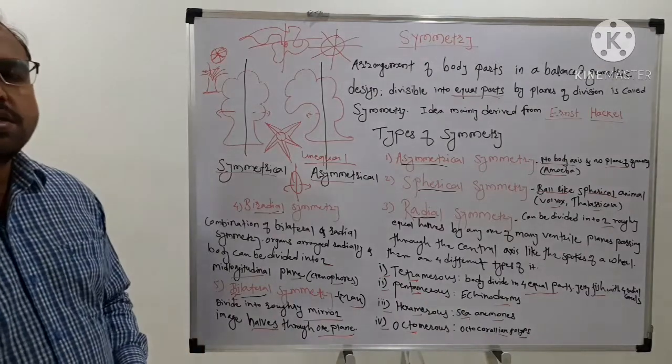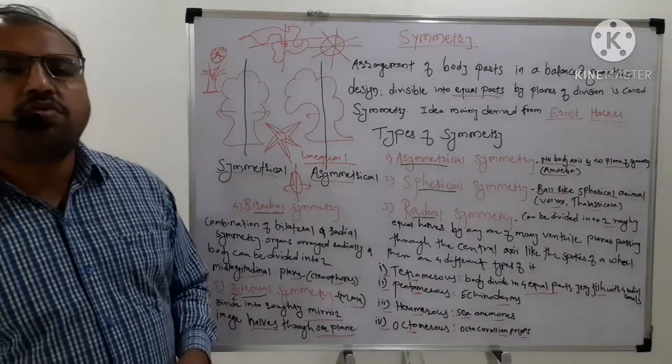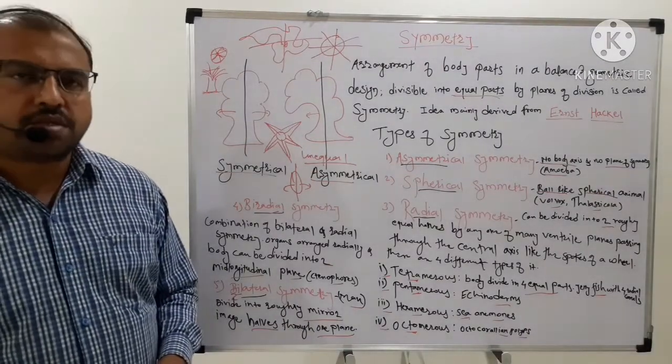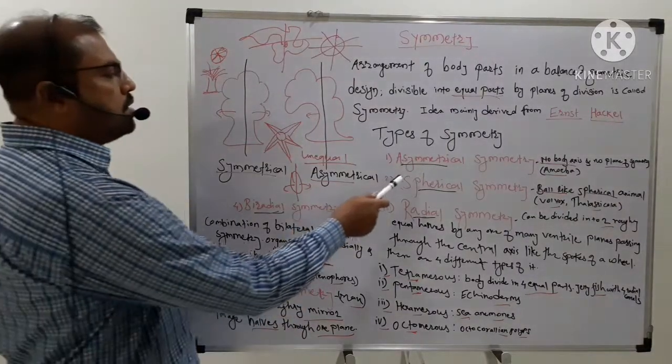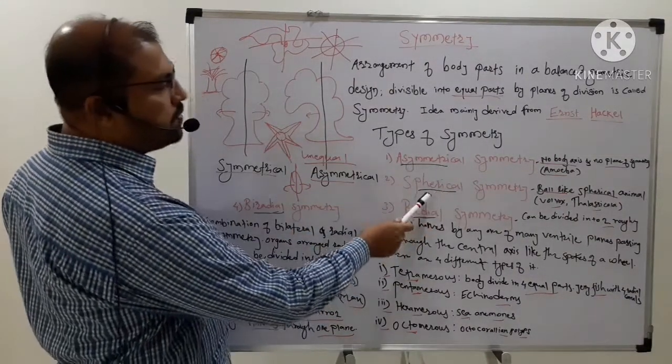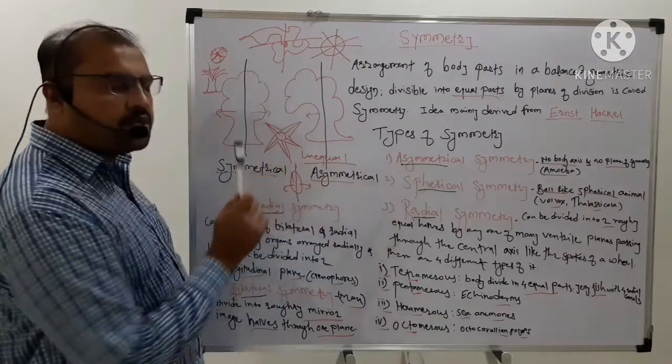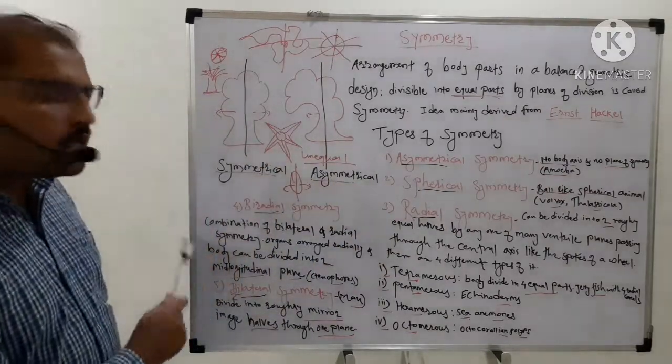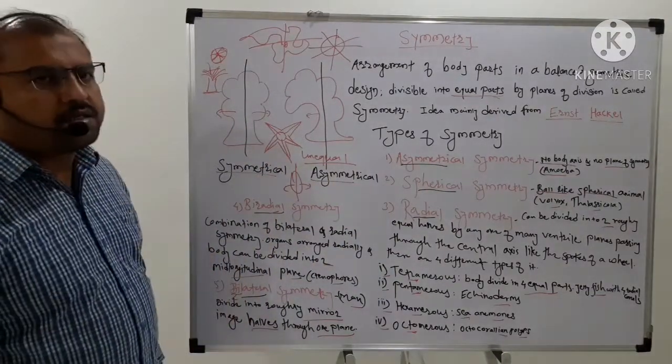So likewise, these are the five different types of symmetry: asymmetrical, spherical, radial, biradial, and bilateral symmetry.